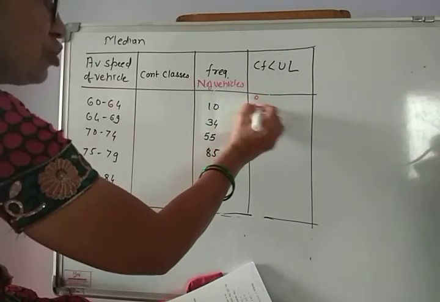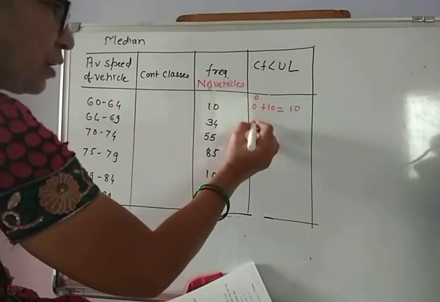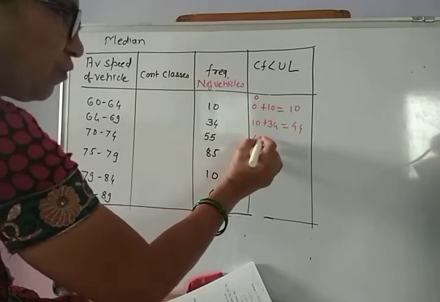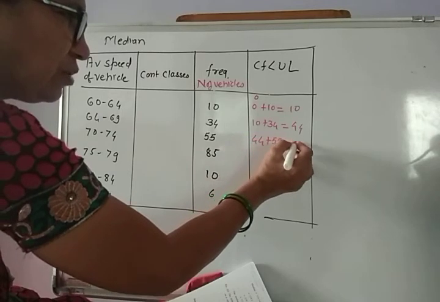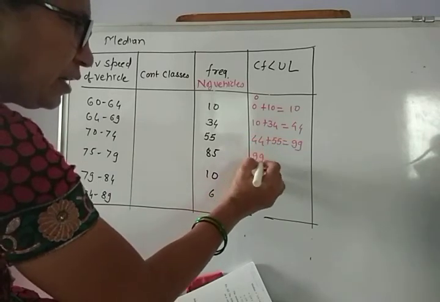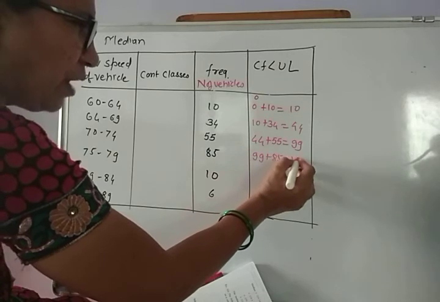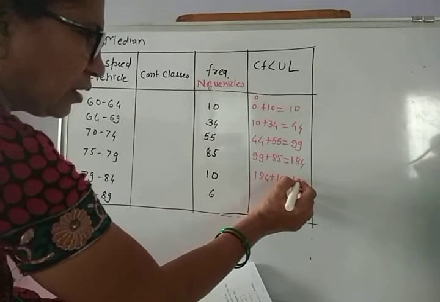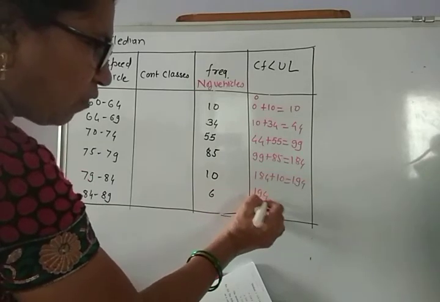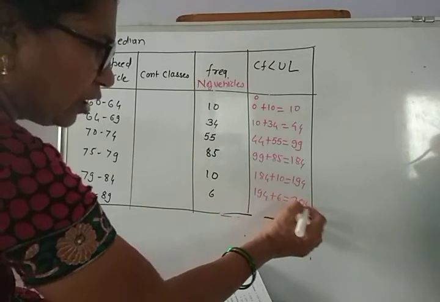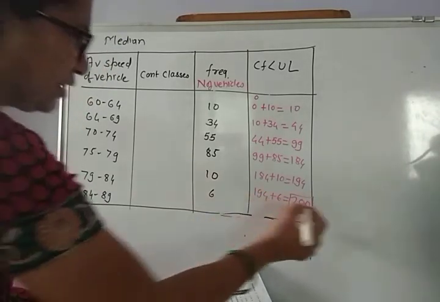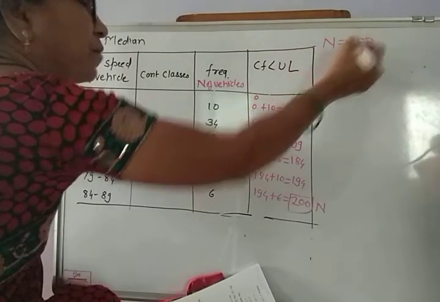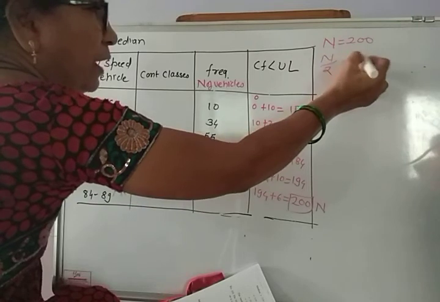Initial class is 0, so 0 plus 10 is equal to 10. Now 10 plus 34 is equal to 44. 44 plus 55 equals 99. 99 plus 85 is equal to 184. 184 plus 10 is equal to 194, and 194 plus 6 is equal to 200. So there are a total of 200 vehicles, that is n is equal to 200. What is n by 2? n by 2 is equal to 100.